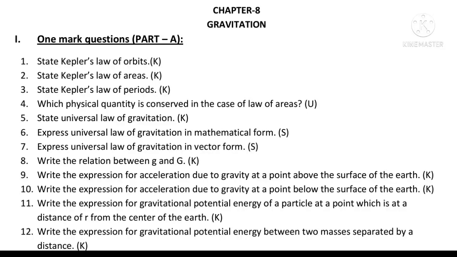Yes, U is equal to minus capital G m1 m2 upon r. 12th question. Write the expression for gravitational potential energy between the two masses separated by a distance. Yes, same equation. U is equal to minus G m1 m2 upon r.